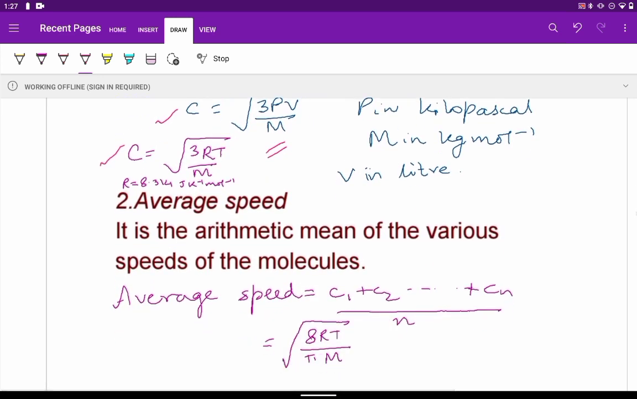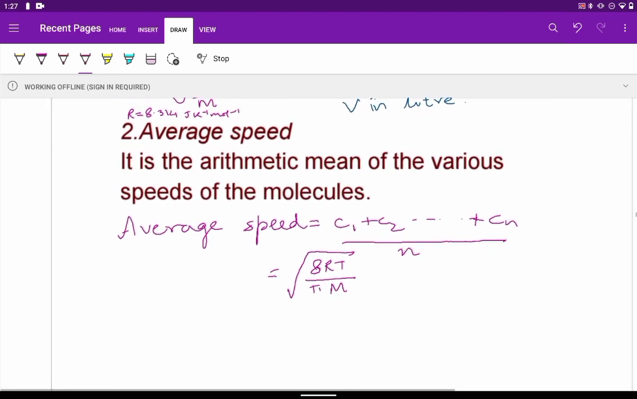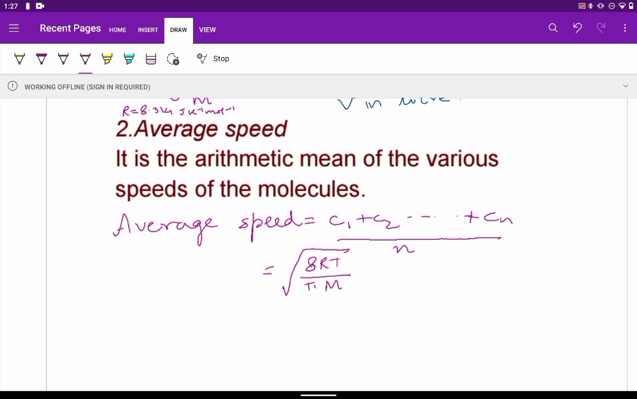Next is average speed. Average speed is the arithmetic mean of the various speeds of the molecules. It means we take various speeds, add them, and divide by the total number of molecules, just how we generally take an average. So average speed will be equal to C1 plus C2 up to Cn divided by n. This can also be expressed as square root of 8RT by pi M. R, T, M, all these I told you what they stand for, and the same will continue here. T will be the temperature in Kelvin.